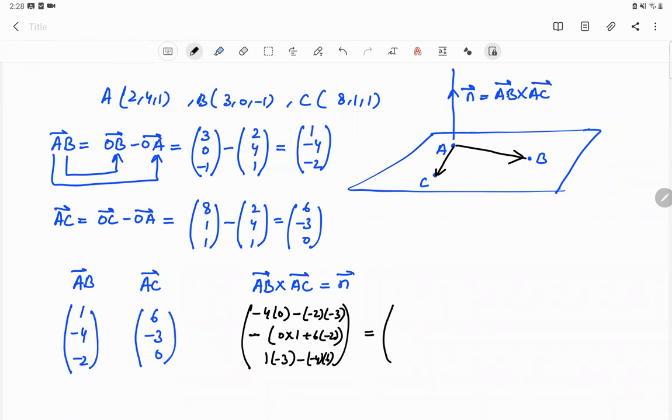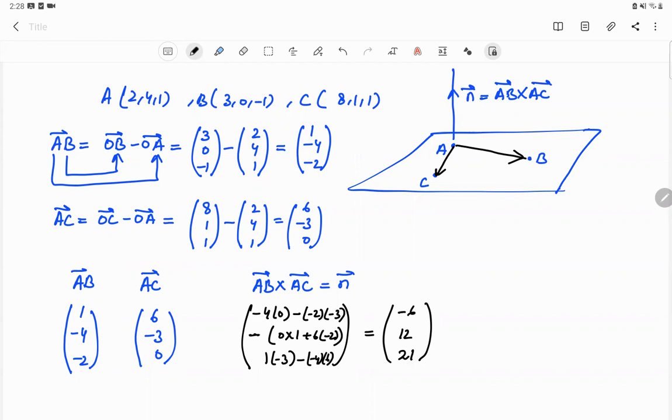Now if we simplify it, this becomes equal to -6, 12, and 21. This is the vector normal to the plane. And as I told you, we need a vector normal to the plane.